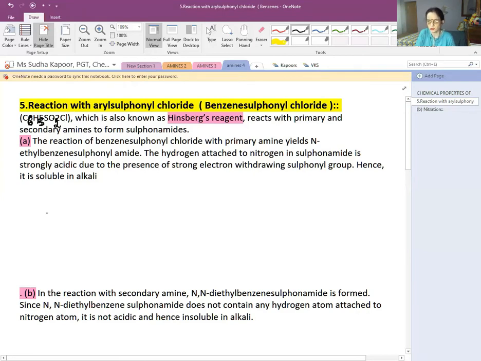In the first case, the primary amine, RNH2, is treated with benzene sulfonyl chloride. So let us see what is formed here. Now, what will happen at this stage?